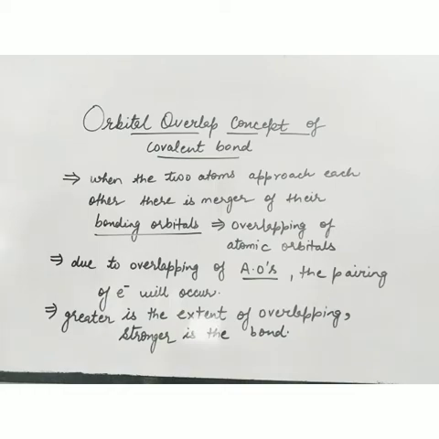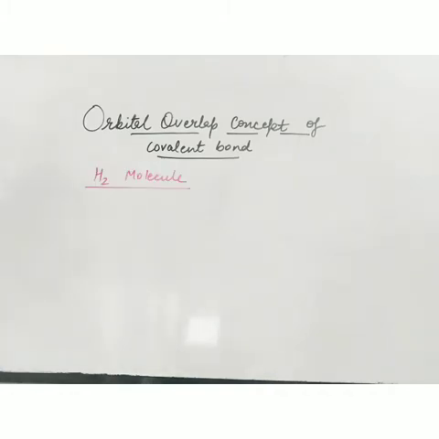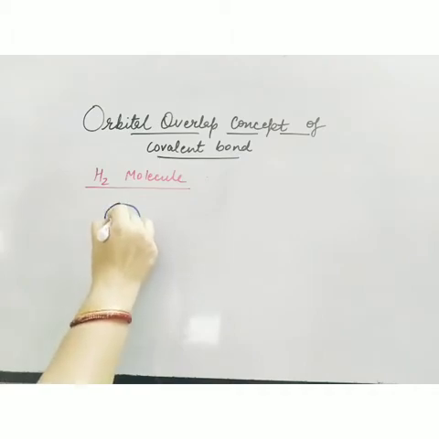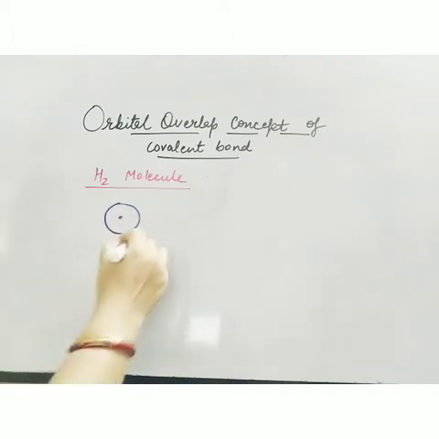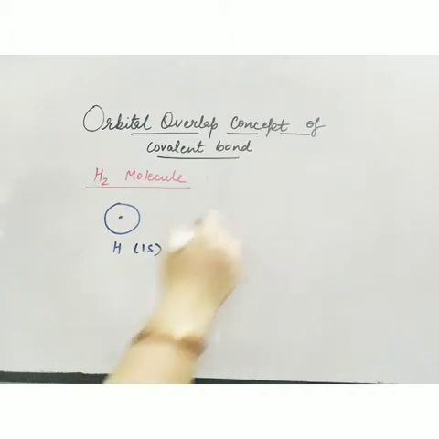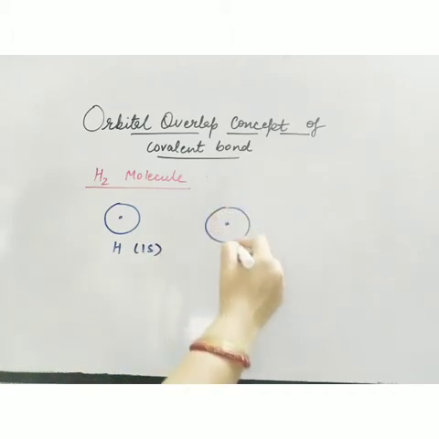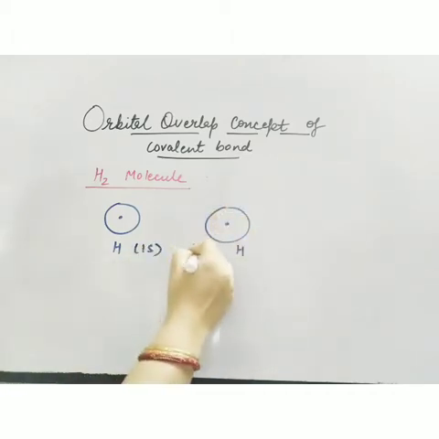Now what is the meaning of overlapping? How will the overlapping occur? We have to discuss this by taking an example. Let's take the simplest example, the formation of the hydrogen molecule. So this is your first hydrogen atom. Hydrogen atom means which orbital is there? 1s. This is the second hydrogen atom. Now which orbital is there? 1s. Now these two atoms will approach each other.